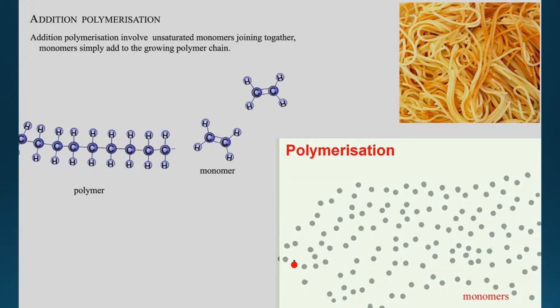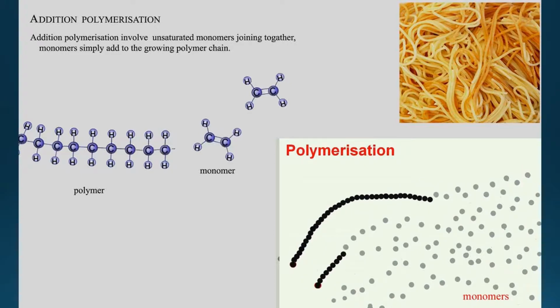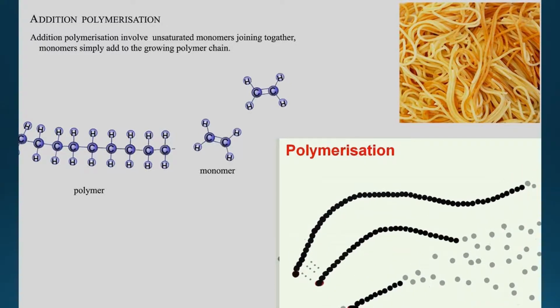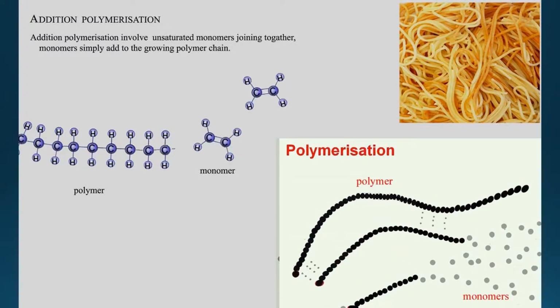As follows, the individual monomers will link up together and form a long chain called a polymer. Now they form a long strand of polymer.